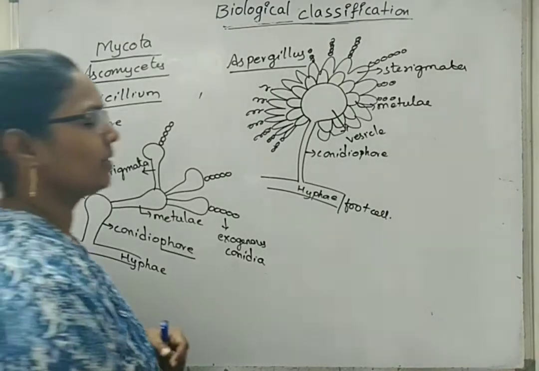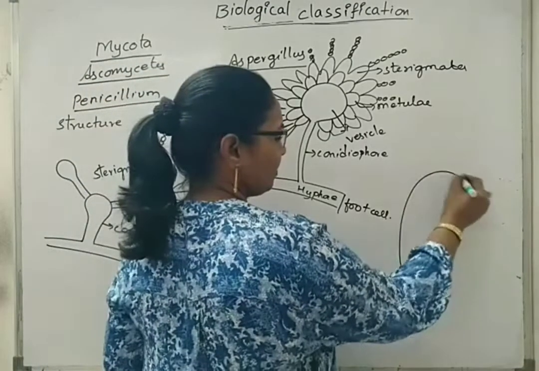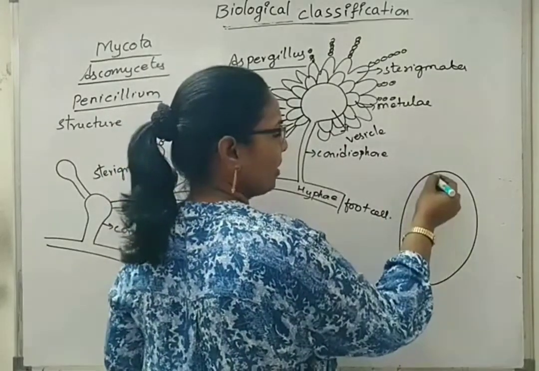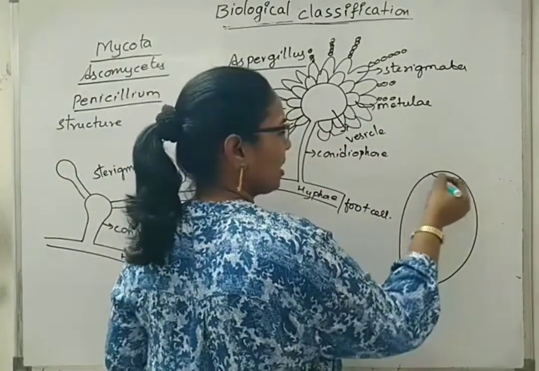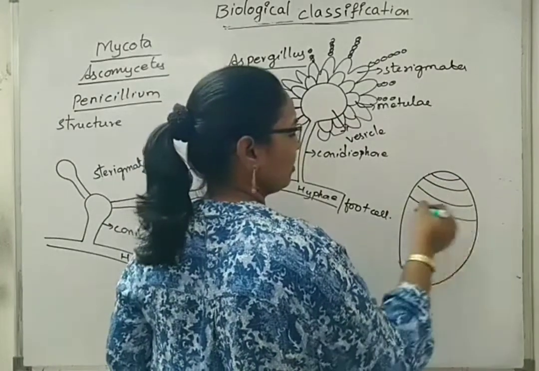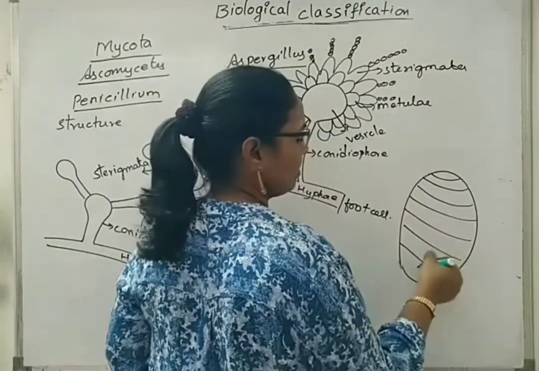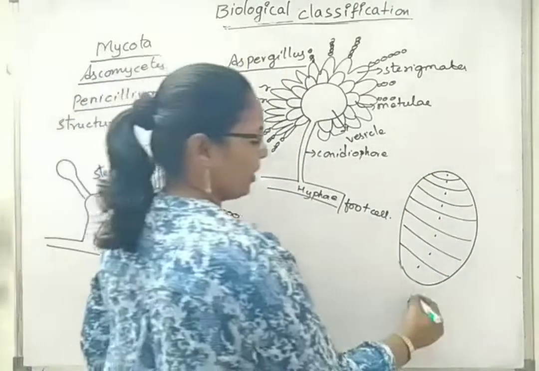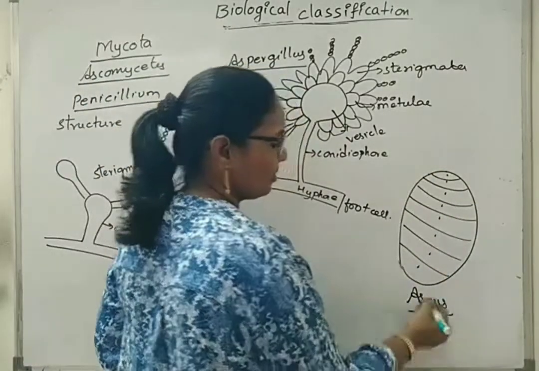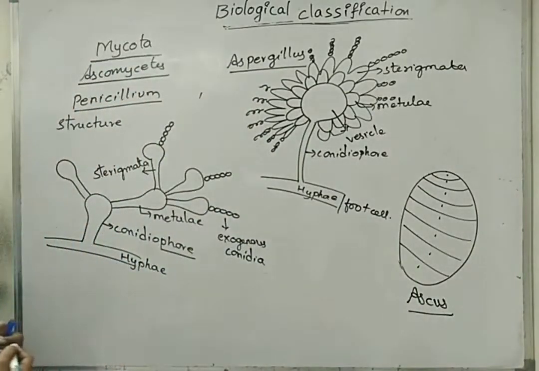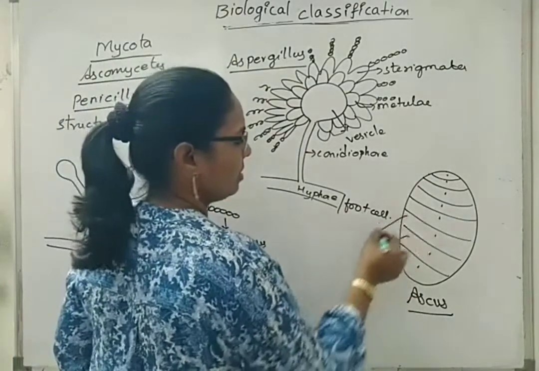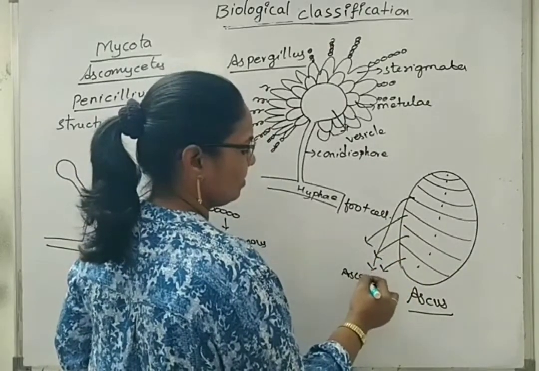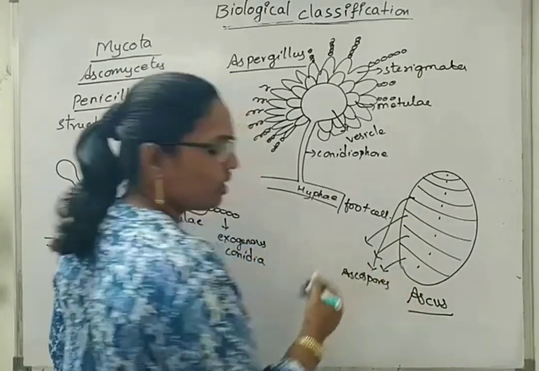And we have seen in case of Ascomycetes, one ascocarp is bearing 4 to 8 ascospores. 8 ascospores. So we can call it an ascus, which is bearing many ascospores. So this, etc. Which are sexually